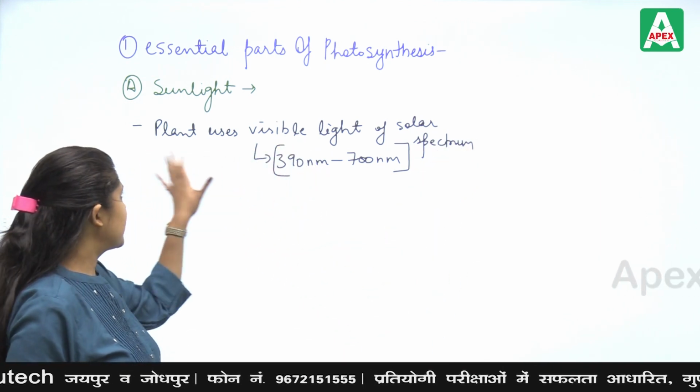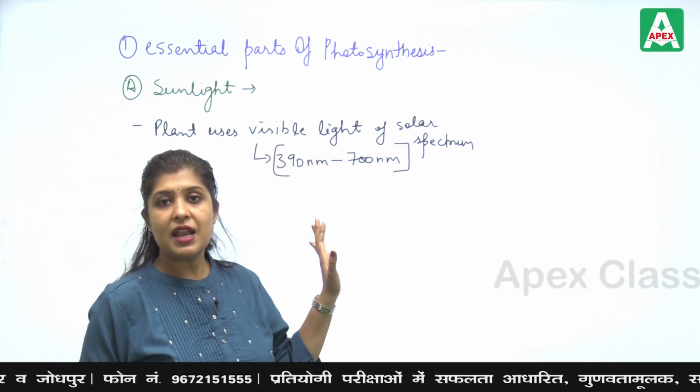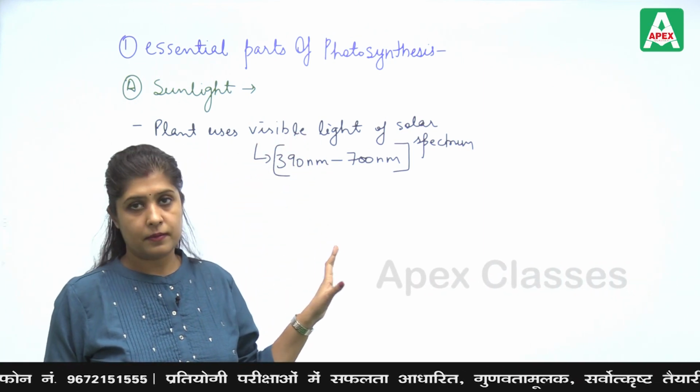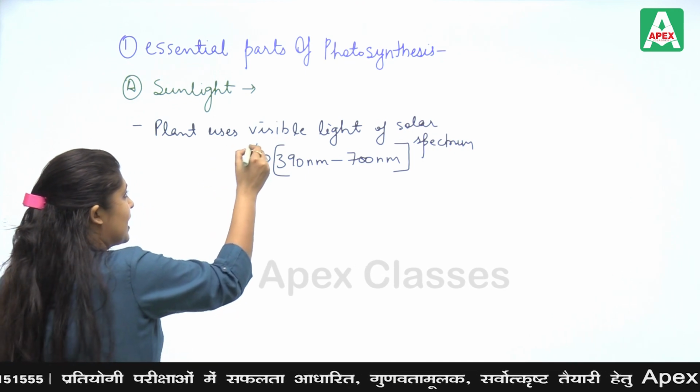Plants use the visible light for the production of food. Okay. What is visible light now?